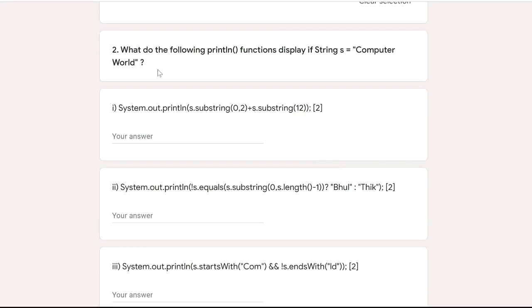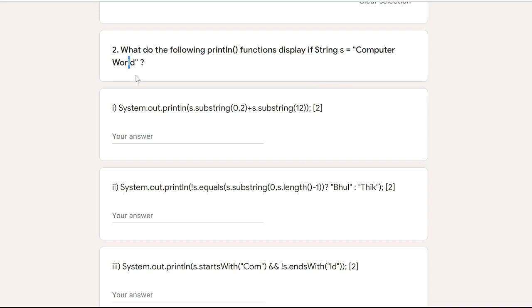Now the second question. What do the following println functions display if String s equals "computer world"? These all are outputs. First question: System.out.println(s.substring(0, 2) — so 0, 2 means 0 to 1, which means the first 2 characters will be taken out, CO. Then plus s.substring(12), from index 12 till the last character.